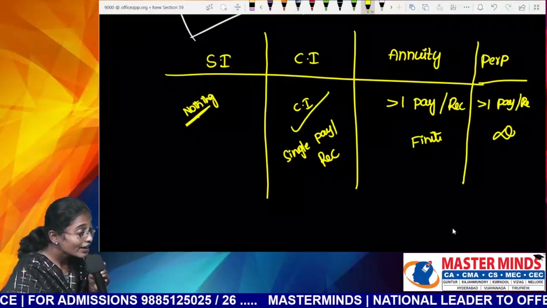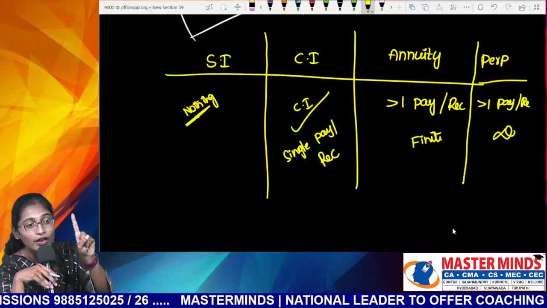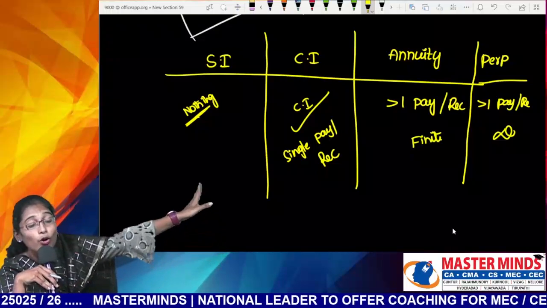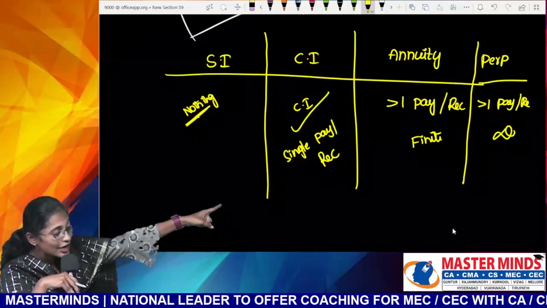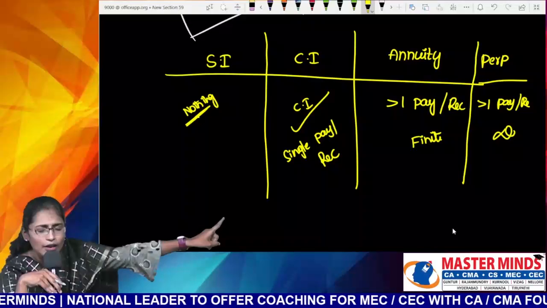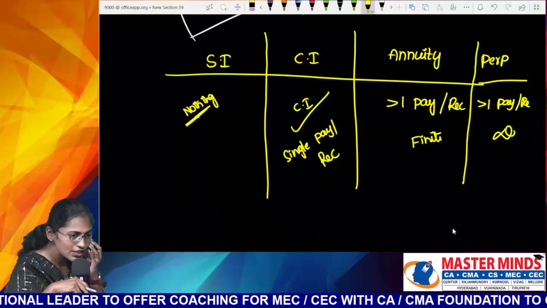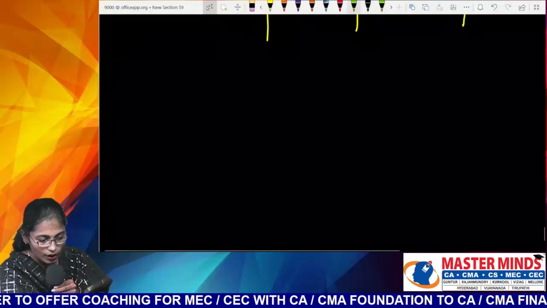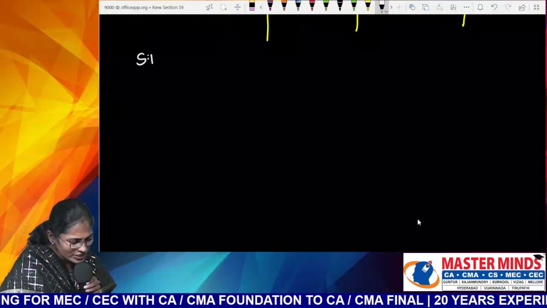But how do I understand the difference between compound interest and annuity, Nana? For compound interest there should be a single payment. More than one payment, with a finite or infinite period, is said to be an annuity. More than one payment with how many years, Nana? Infinite payments is said to be perpetuity. Now, next thing is, what are the formulas related to simple interest? What are the formulas related to compound interest? Nana, what is the formula for simple interest, everybody?